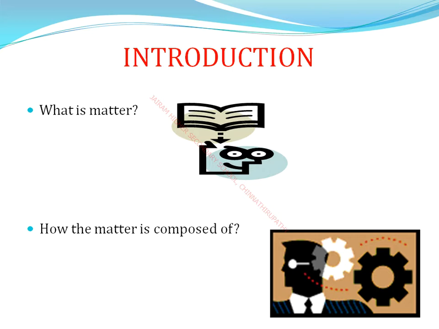Already you know matter exists in three types: solids, liquids and gases. Solid substances, for example, are wood, stone, sand, iron, used in benches. Liquids are what you drink, like water, milk, fruit juice.